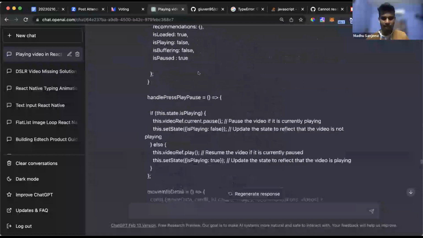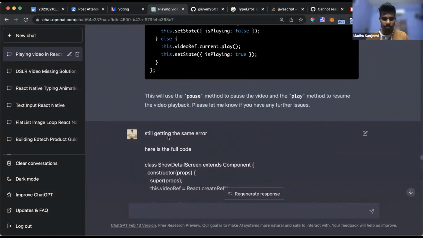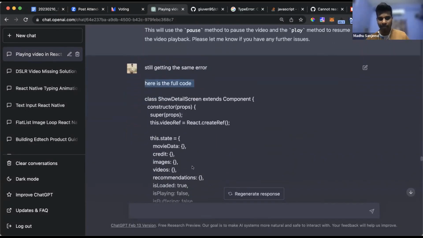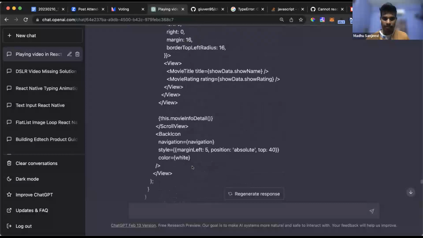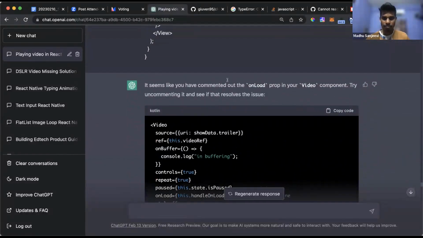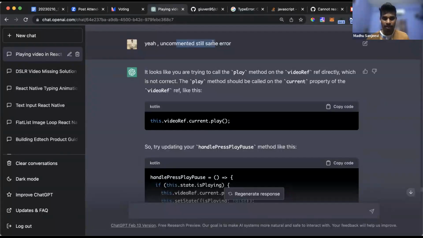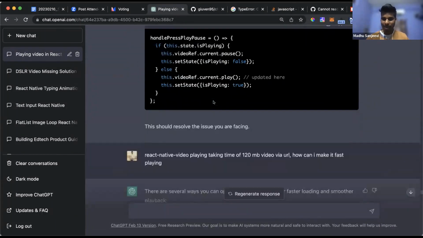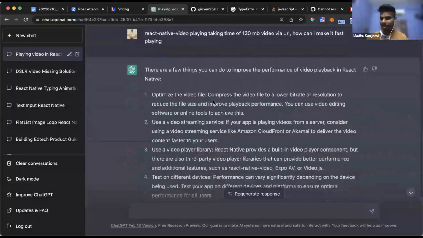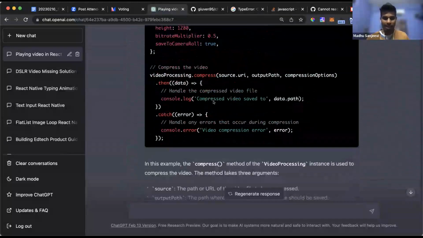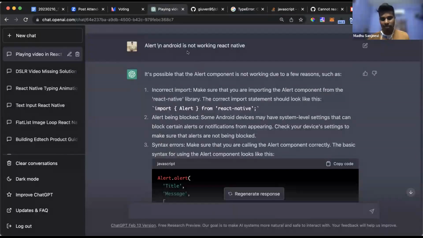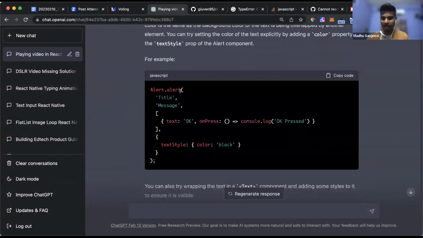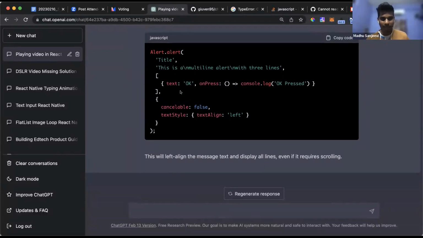Again, there was a time I didn't get anything. You can see it, still getting the same error. I said this is the full code, and I pasted the entire code. Then it seems like it understands every line of code, I guess. It spots the error, or maybe not. Still the same error, you see. So basically, I'm having a conversation with it. After spending an hour, 1.5 hours, something like that, I got pretty much done. Sometimes it's not working on Android, and again I have to go back and see everything. So finally I made it through, and this is just one chat.